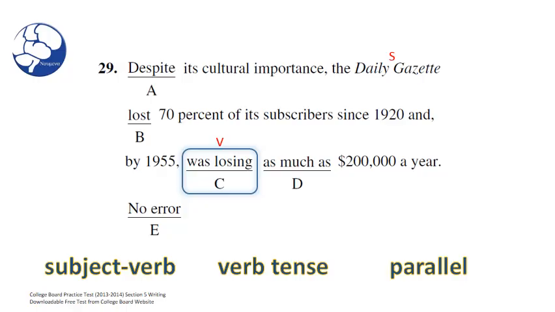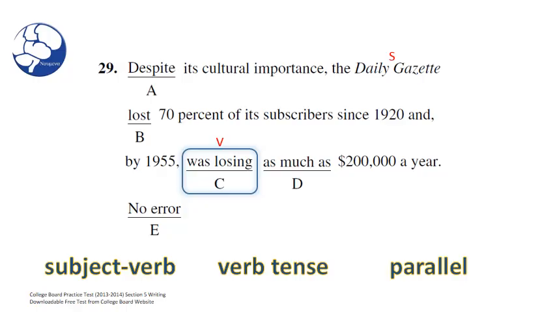But Anthony Swenson, what about parallel? What are we looking for in parallel? Well, in this case, the tenses work. They don't necessarily have to be identical tenses. So had lost and was losing would work. And again, as long as they make logical sense, we're in good shape. So we don't necessarily have to worry about a parallel issue here. The and can tie the verb in B and C together.